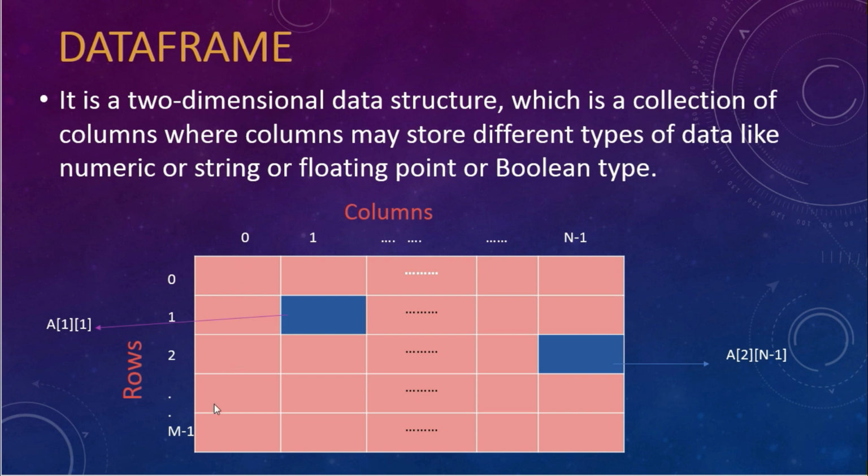In column 0 I can store the integer data type, in column 1 I can store the float data type, and so on. And in a two-dimensional array you can consider each element itself as an array, that is a one-dimensional array. And we can calculate the number of elements in a two-dimensional array by multiplying the number of rows with the number of columns.